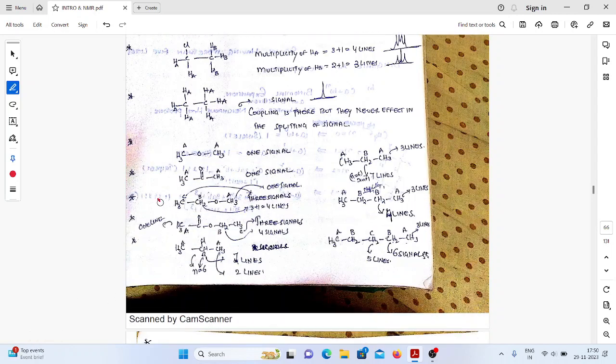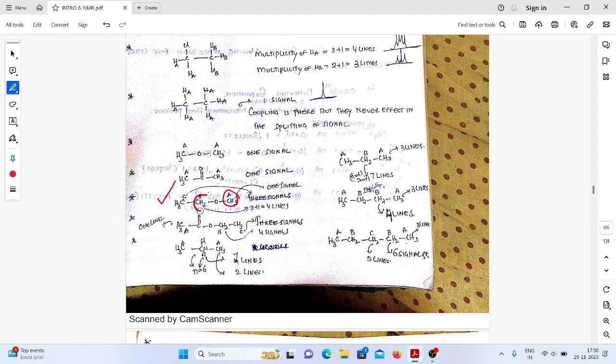See this. Here is a molecule. CH3 is not connected to any adjacent carbon containing protons. That way we will always get a single signal. But if you take these two, are they chemically non-equivalent or not? So how can we identify the signal? At the B set, we have two protons. What is the number of signals for that CH2?